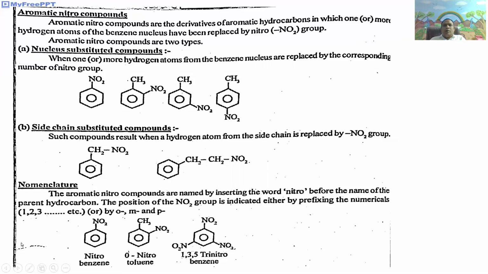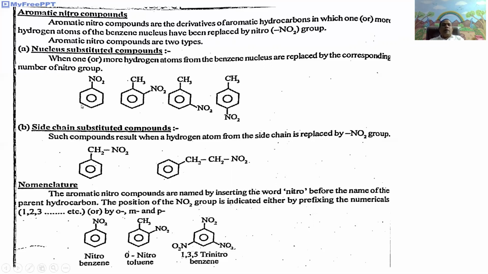In the benzene ring, when one of the hydrogen atoms is replaced by the nitro group, the obtained compound is called nitrobenzene. Here, C6H5 in which one of the hydrogen atoms is replaced by NO2. The obtained compound is nitrobenzene.